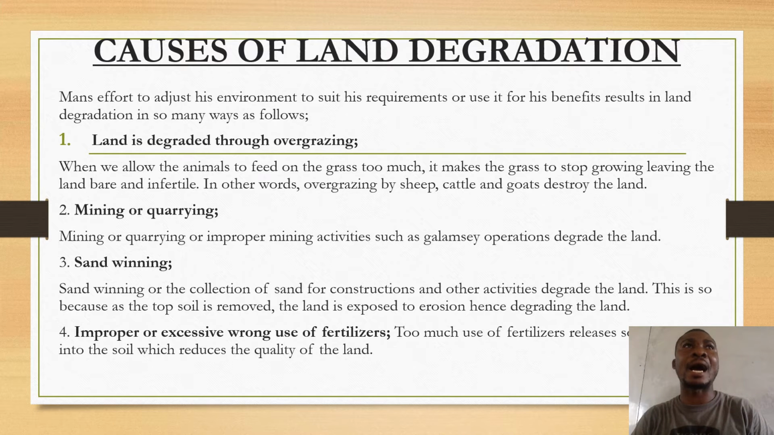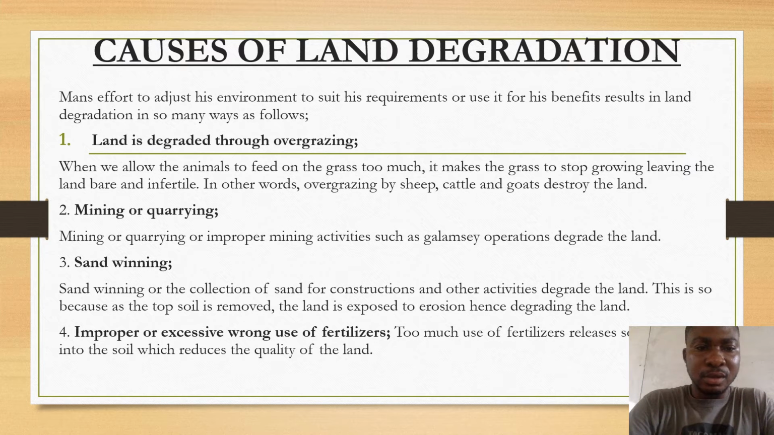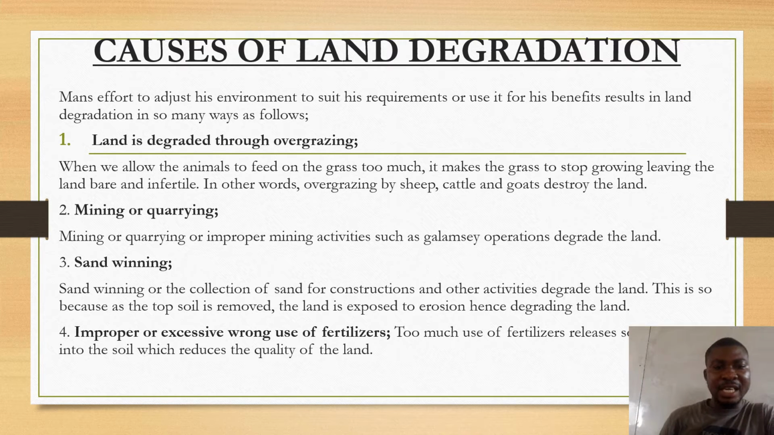The topsoil is exposed to erosion and washed away, so it also leads to land degradation. The fourth point is improper or excessive use of fertilizers.